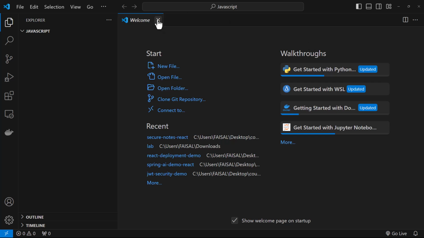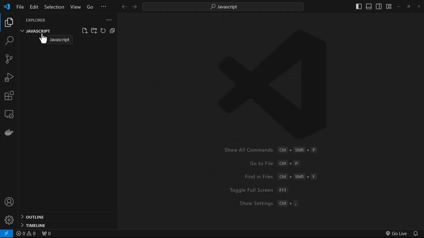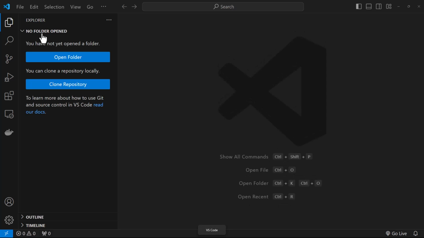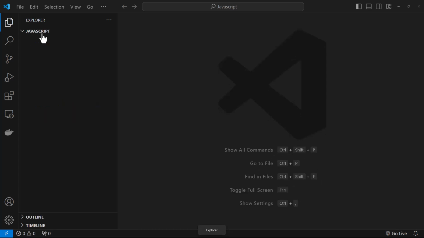Just maximize it. You can see now I have two instances or two windows of Visual Studio Code over here. This is my folder that I had created called JavaScript, and this is where I'm going to create all my JavaScript related files and everything that I'm going to learn about. So that's about it. I hope you have been able to do this setup successfully on your system as well.